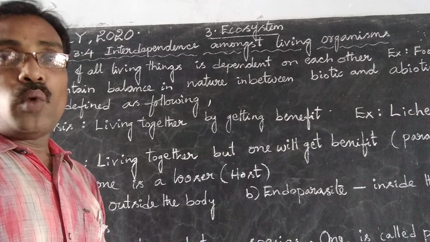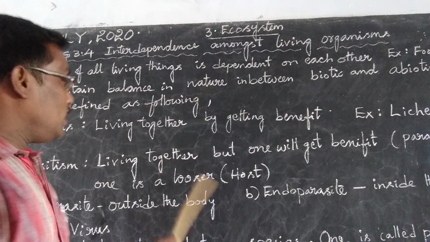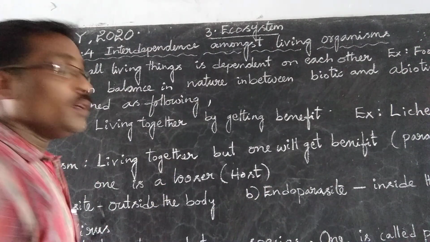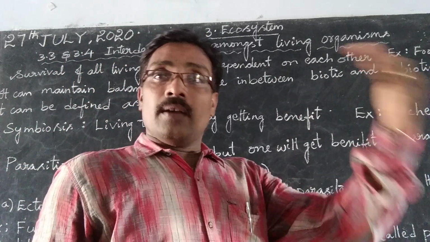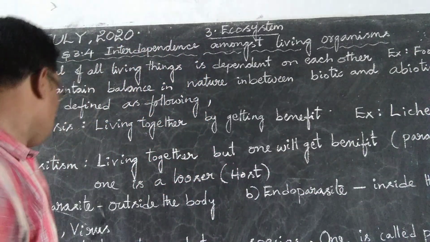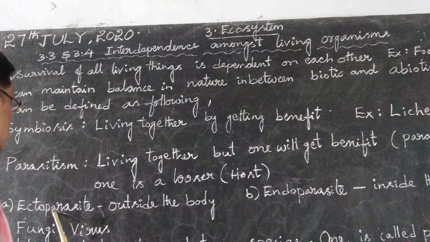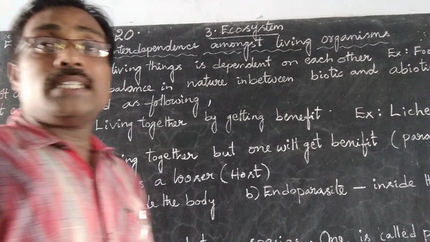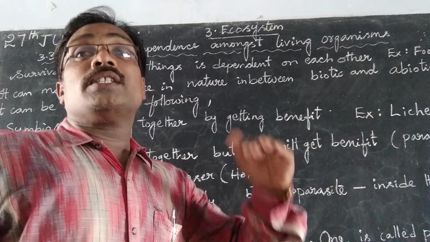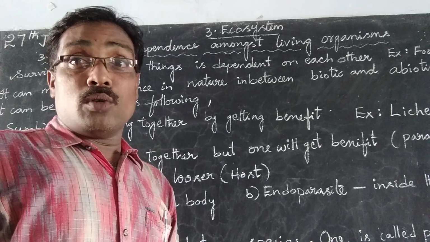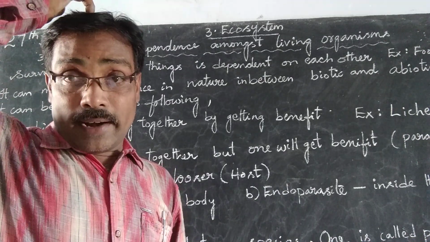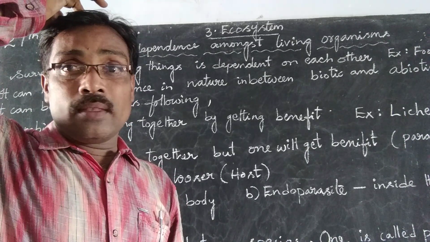Examples are fungi, viruses, bacteria, etc. These parasites are divided into two types depending upon their living place. The first one is the ectoparasite. Ectoparasites live outside the body, for example the head louse, which lives on the head, on the surface of the skin.